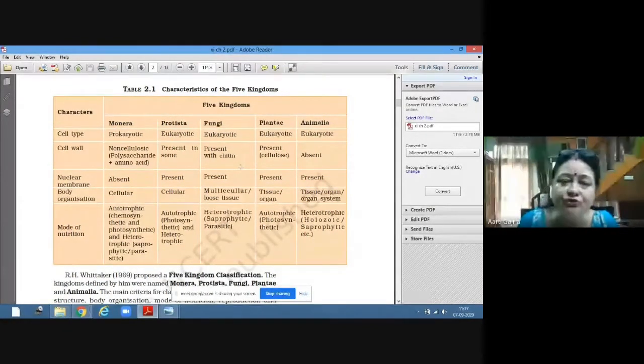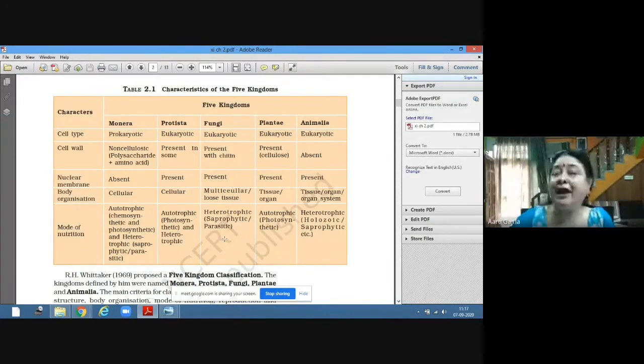Mode of nutrition is heterotrophic. Heterotrophic means they cannot synthesize their own food. They are depending on other organisms for their food. In heterotrophic nutrition, they can be saprophytic. Saprophytic means they are depending on dead and decaying material for their food, or they can be parasitic. Parasitic means they are depending on other organisms for their food.